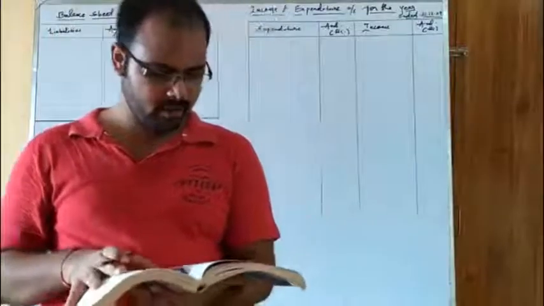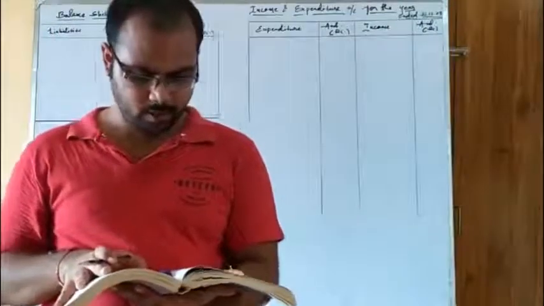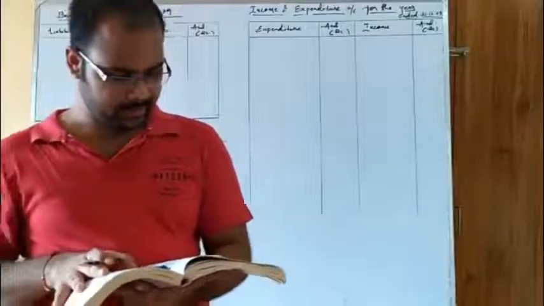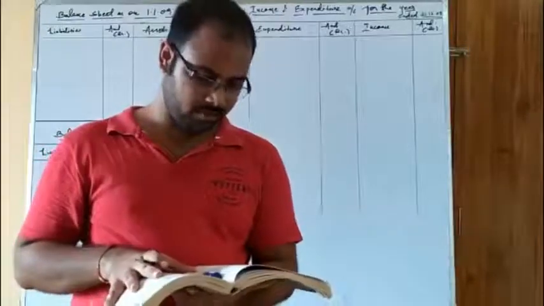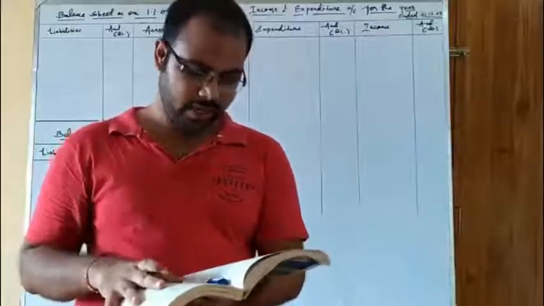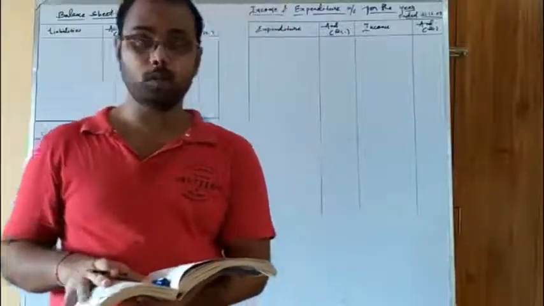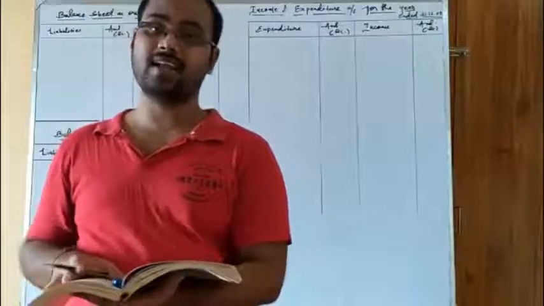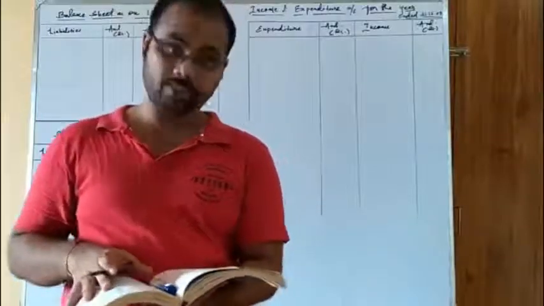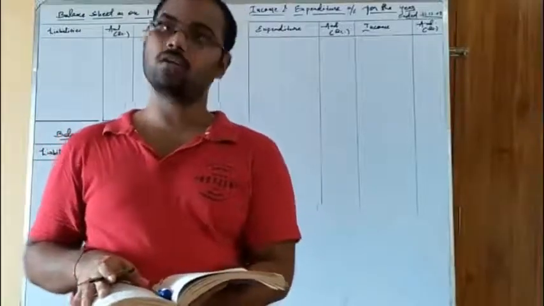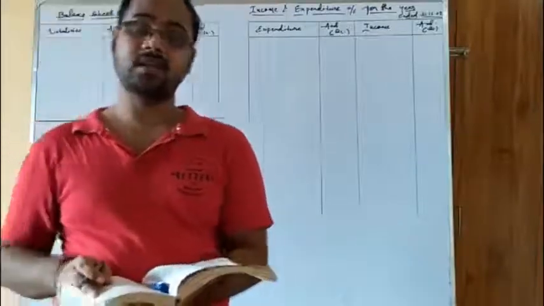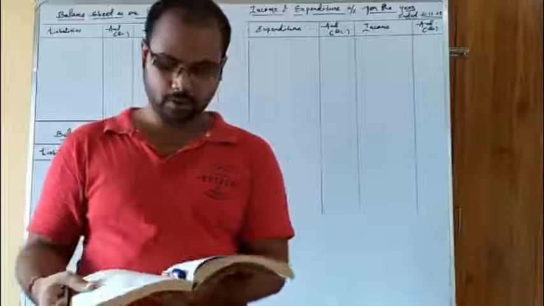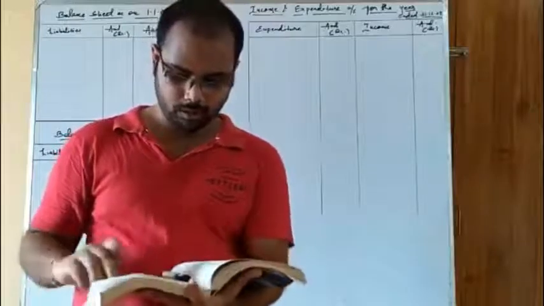So here it is given: the following is the receipt and payment account of the Bangalore Dance Society for 31st March 2007. Okay. So there are some items given and also some adjustments. And as you know, first of all, we need to write or mark out the adjustments that exist in the question, as we have done in our previous class or in the final account classes. So first and the most important adjustment that exists every time, that is subscription. Okay. So we will mark out the subscription part.